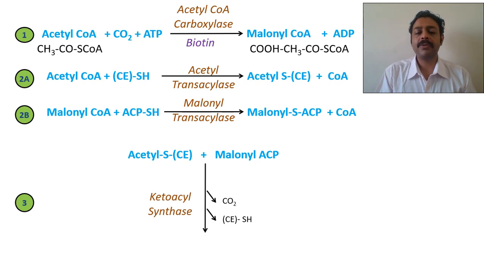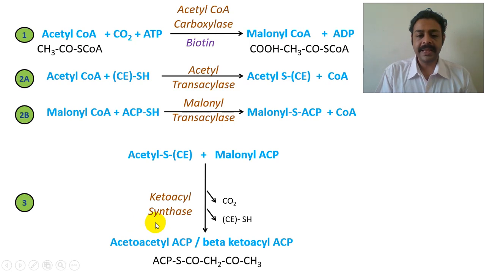But here we are going to remove the carbon dioxide. So now only 4 carbons will be there, like butyl-CoA. So keto-acyl synthase, what does it do? You can see it just joins acetyl and malonyl with removal of carbon dioxide. So COCH2, COCH3 can be called acetoacetyl ACP. Simply you can call it acetoacetyl ACP.